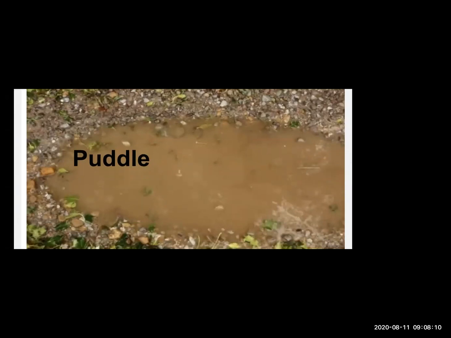This is a picture of a puddle. Mostly these puddles are formed in the rainy season, when rainwater gets collected in one place. We get to see such puddles. Now this puddle has stagnant water. Stagnant water means the water which doesn't move. It remains in one place. It's called stagnant.